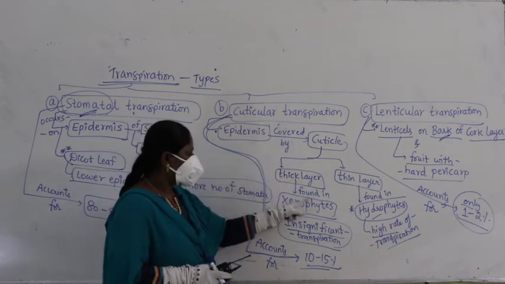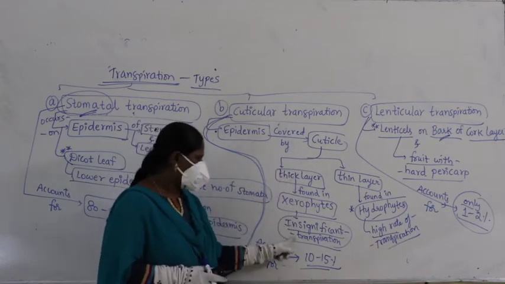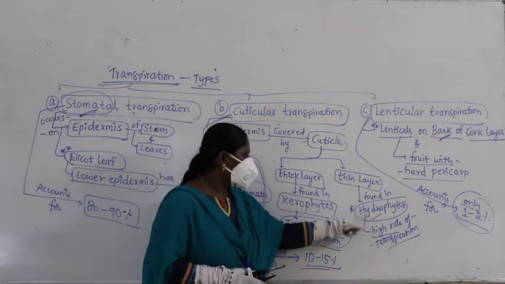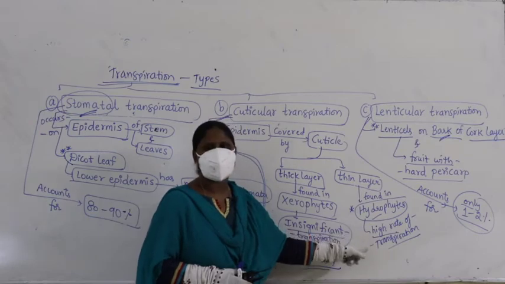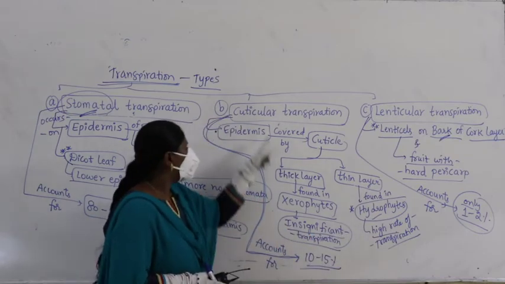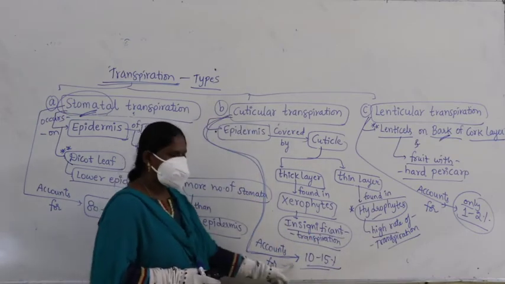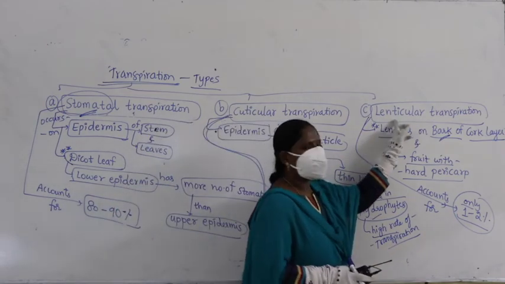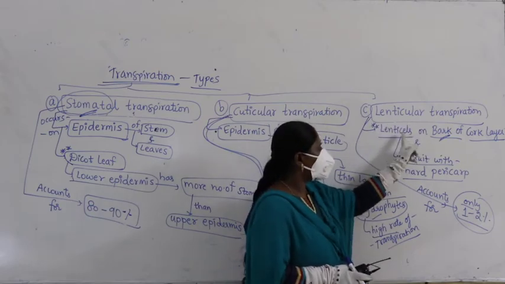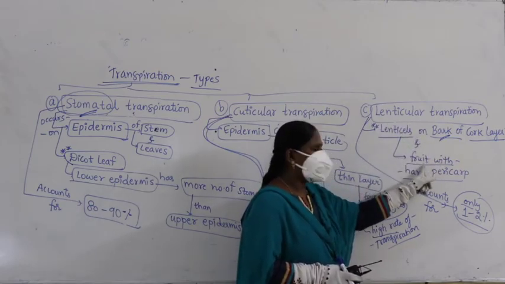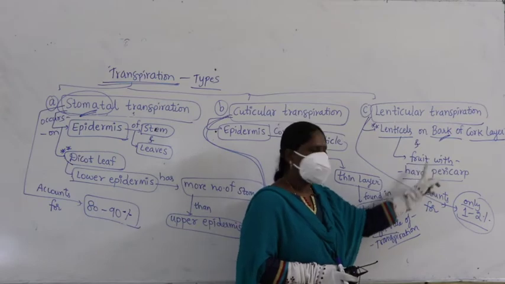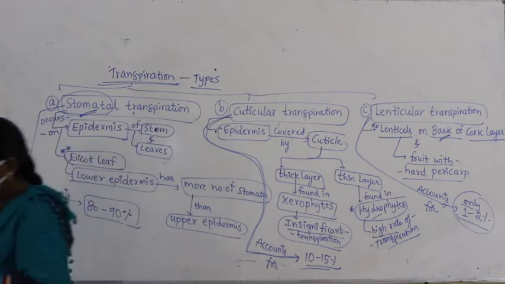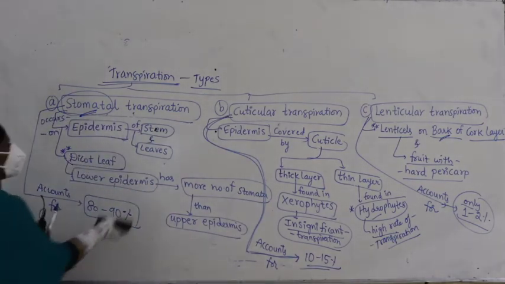Coming to cuticular transpiration, the epidermis is covered by cuticle. It may be a thick layer found in xerophytes, where transpiration is insignificant, or a thin layer found in hydrophytes, where you see a high rate of transpiration. Altogether cuticular transpiration accounts for 10 to 15%. Lenticular transpiration occurs through lenticels found on the bark of the cork layer or on fruits with hard pericarp, and accounts for only 1 to 2%. So these are the types of transpiration.